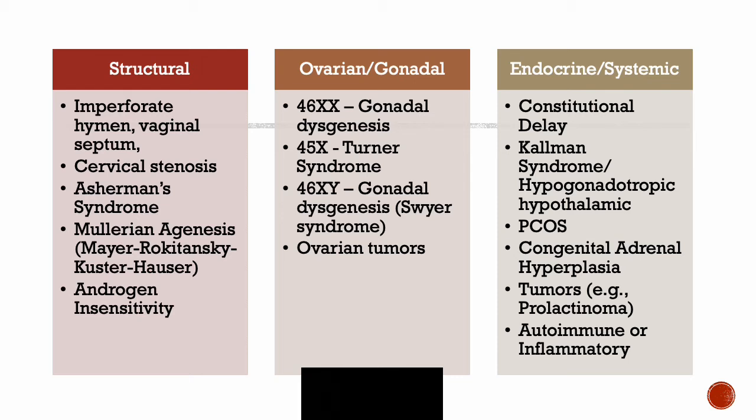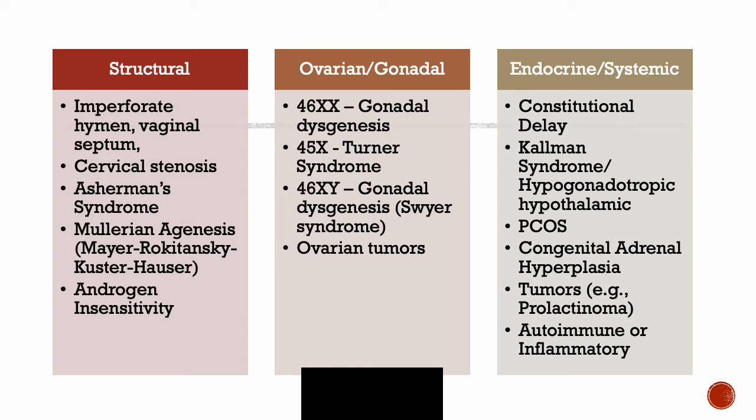This includes things like constitutional delay in puberty, Kallmann syndrome, which is also called hypogonadotrophic hypogonadism, and they'll often put that actually on the test rather than Kallmann, since so many people are familiar with Kallmann. Or there's a failure in the migration and ultimate development of the GnRH cells, leading to anosmia and delay in puberty or amenorrhea.